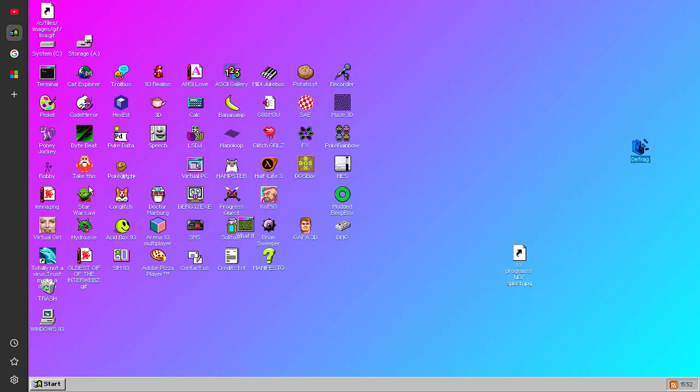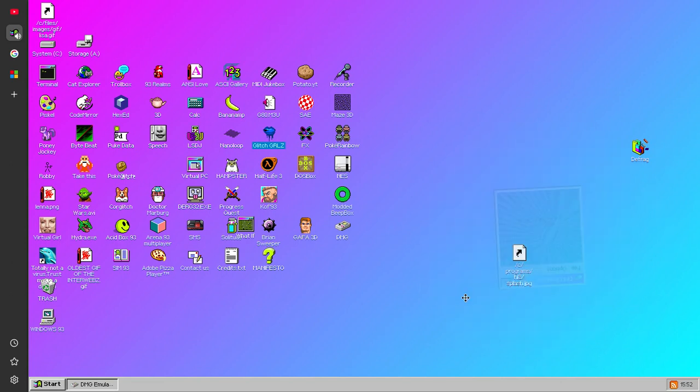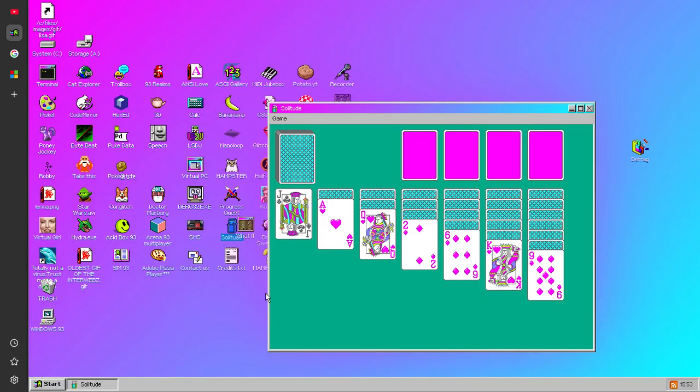And now I'm going to show you guys one more cool thing that you can do with this operating system, and that is glitch. GRLZ. And it just does something like this. And it does play some music. And we could go ahead and open up some music. But this is the effect that we can have when you use this application. And it looks pretty nice. I like the way it looks. So that's pretty cool. Let me go ahead and play some Solitaire though, which I'm an expert at.